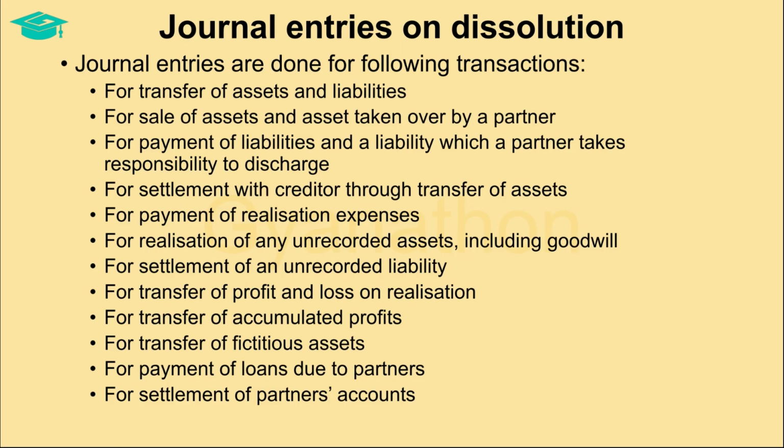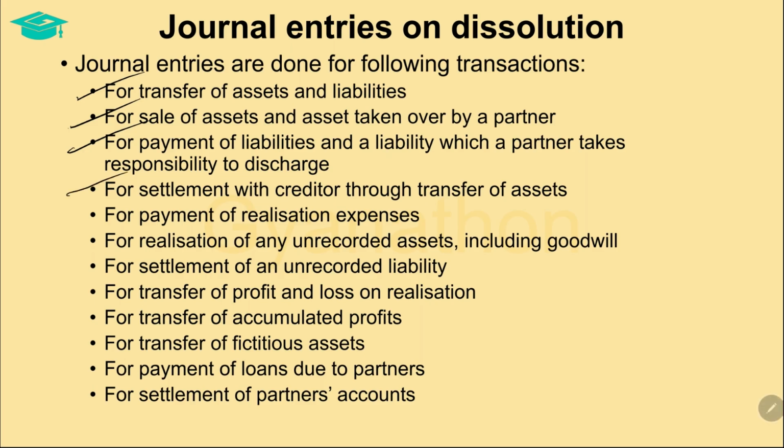Let us see what are the transactions that take place at the time of dissolution, and then we will discuss the journal entries for these transactions. First and foremost, all the assets and liabilities of the firm have to be transferred to the realization account. Of these, assets will either be sold or taken over by any partner. The liabilities will either be paid or any partner takes up the responsibility to discharge such liabilities.